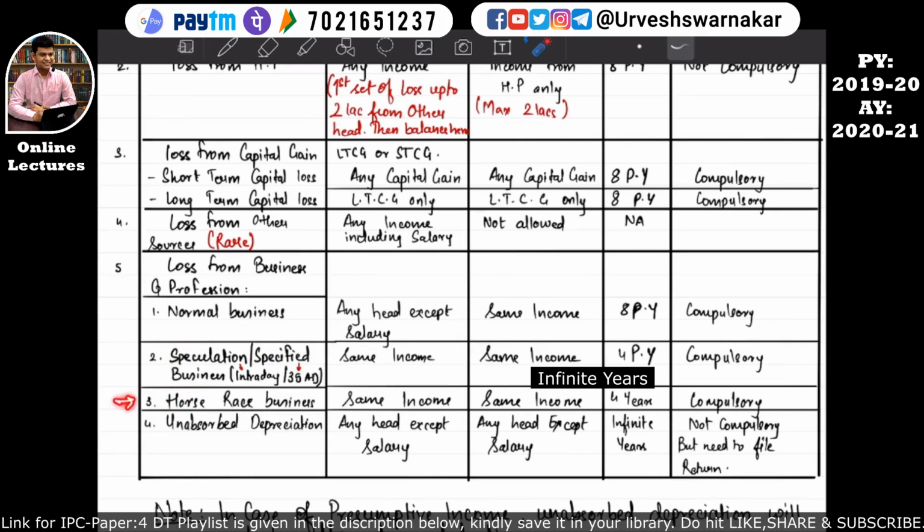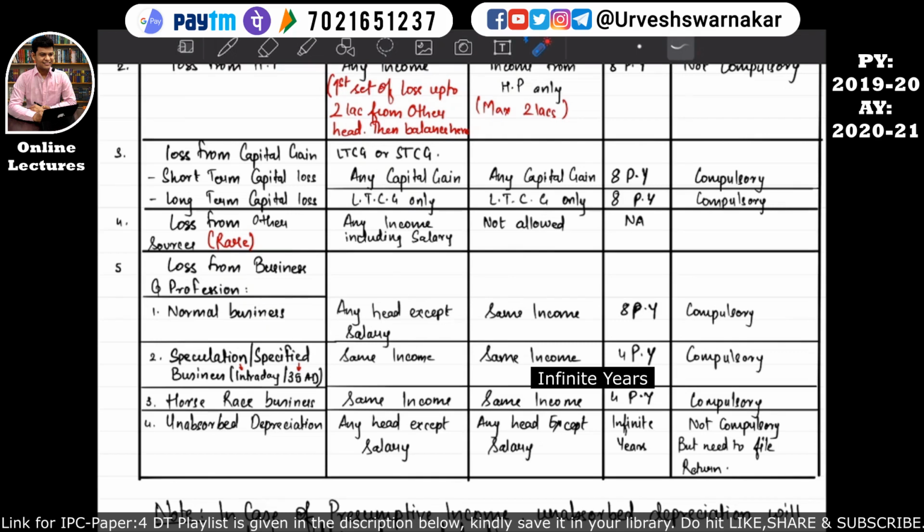So let's understand, if an assessee incurs a loss from a horse race business, then the losses from the horse race business can be set off in the previous year from the profits of horse race business. But if such horse race losses are not 100% set off in the previous year, or there is no sufficient income in the previous year from the horse race business, then the horse race business loss can be carried forward for 4 previous years, and can be set off in the subsequent previous year against the same income, that is the profits from the business of horses. I hope this is quite clear.